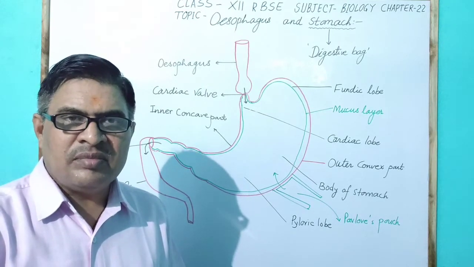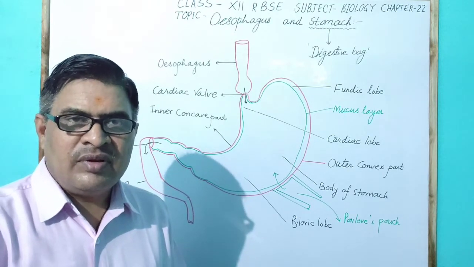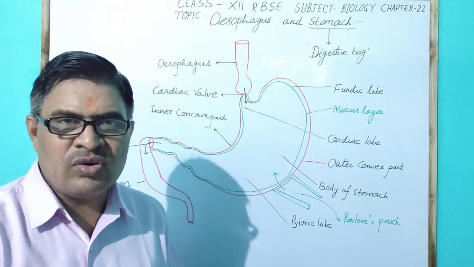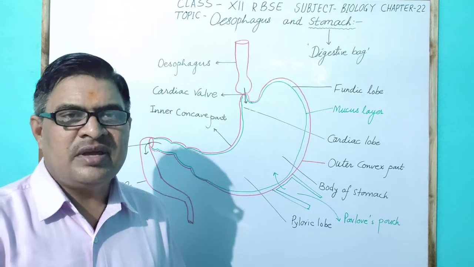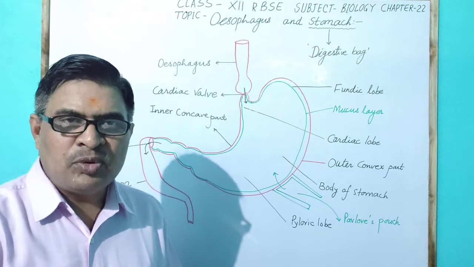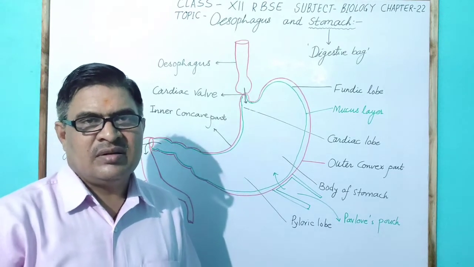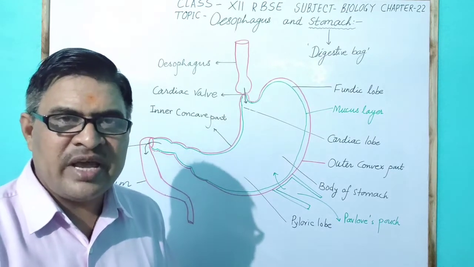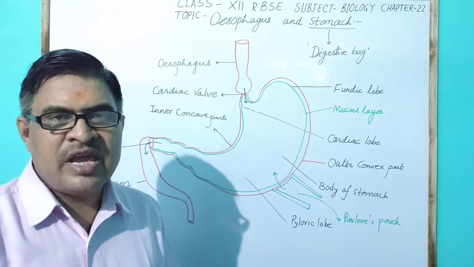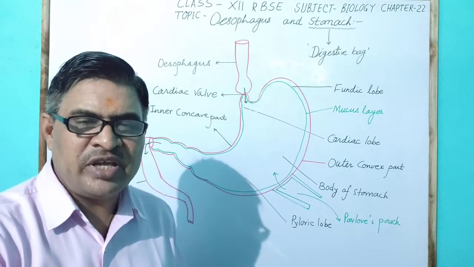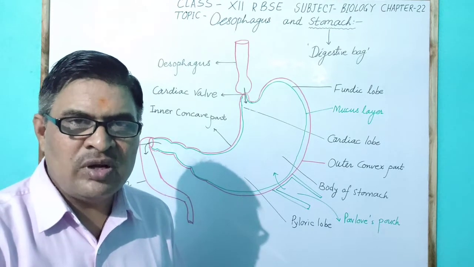Pepsin formation occurs under the influence of HCl, hydrochloric acid, which changes the inactive form propepsin into the active form pepsin. Likewise, prorenin changes into renin. Then pepsin acts on the protein and changes protein into peptone and proteases.